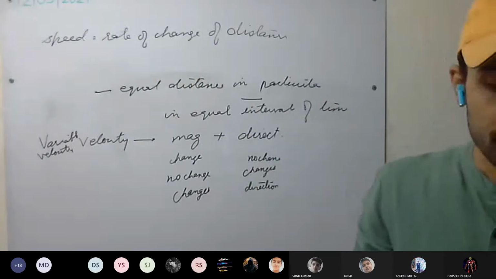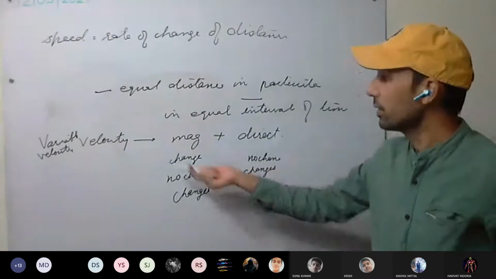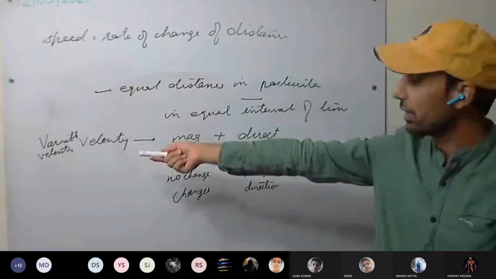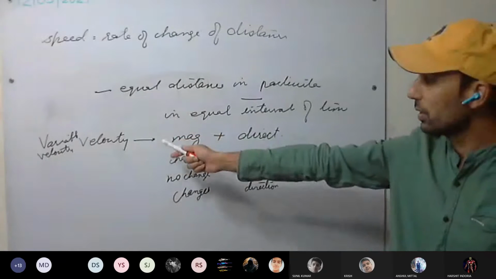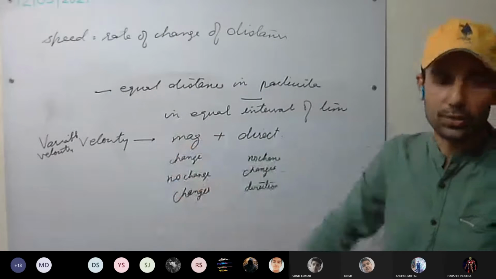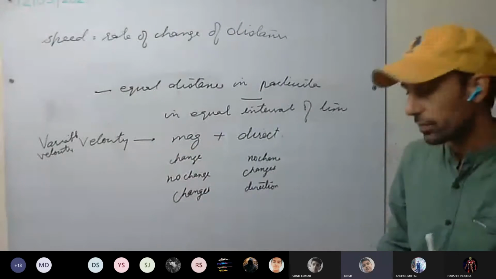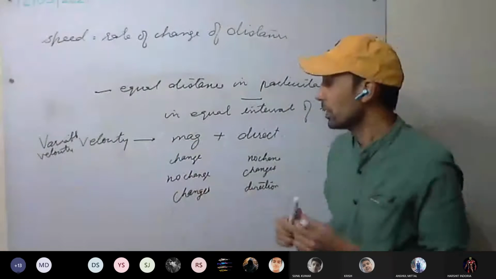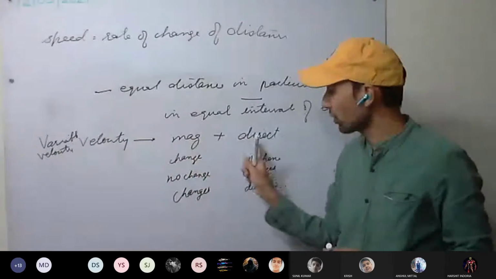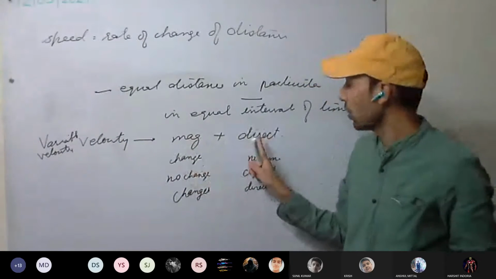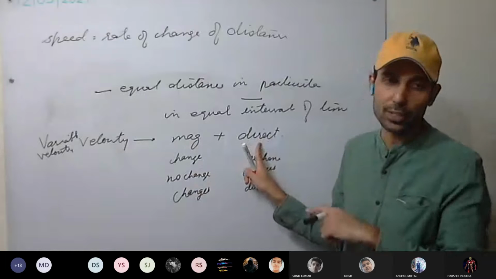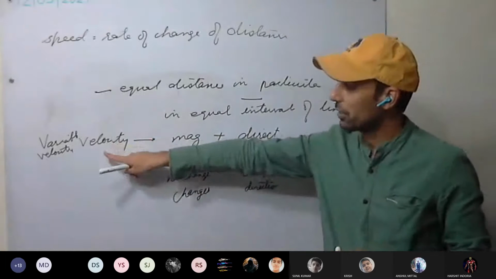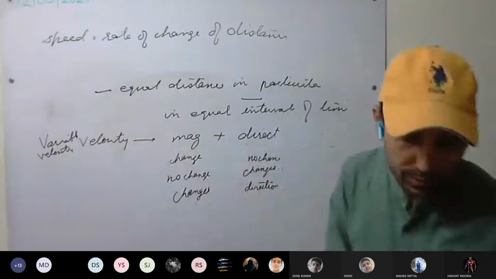The body is said to be having variable velocity or non-uniform velocity. Understood this one? So either one of them changes, either magnitude or direction, or both change, then the body is said to be having the variable velocity or non-uniform velocity.